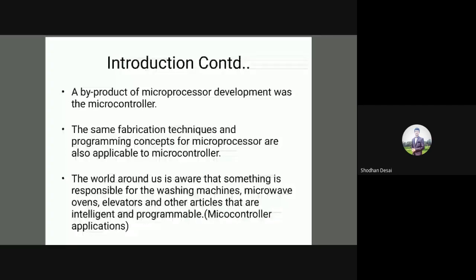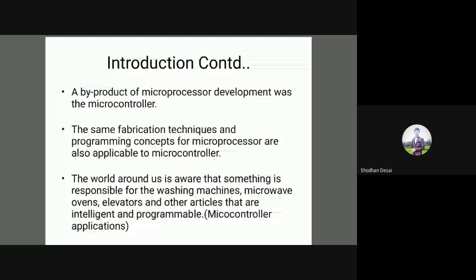What is meant by this is that the fabrication techniques and the programming concepts used for the microprocessor can also be used for the microcontroller. Whatever methods and approaches are used for manufacturing the microprocessor, and whatever programming techniques are used for the microprocessor, the same can also be applied for the microcontroller.